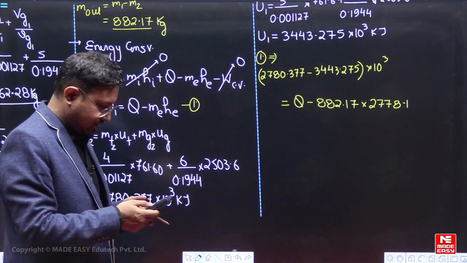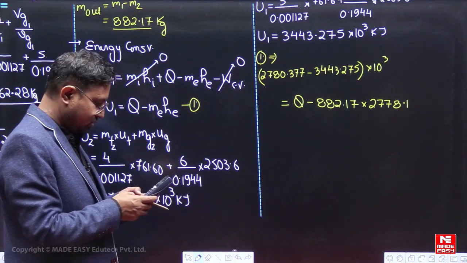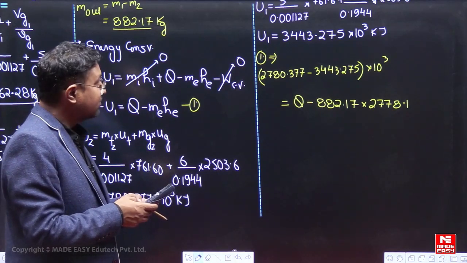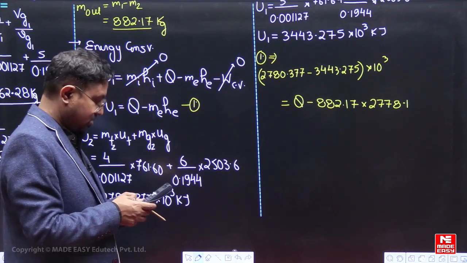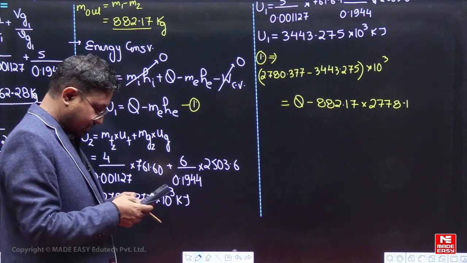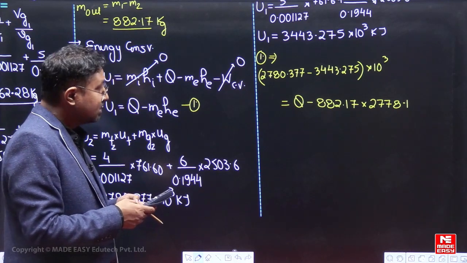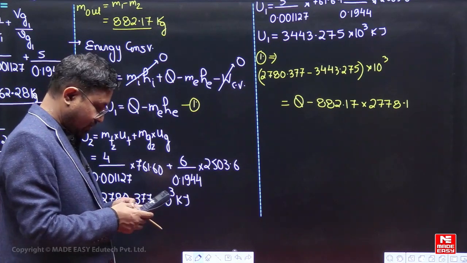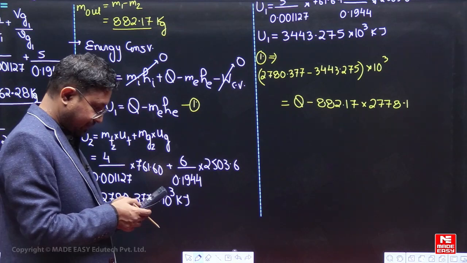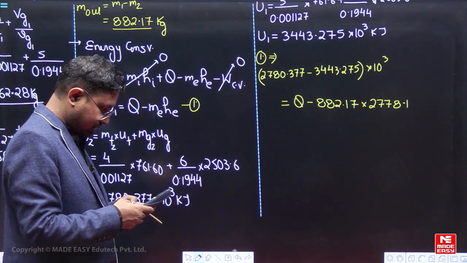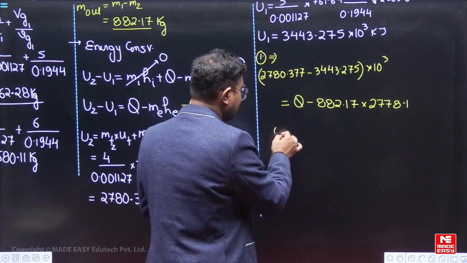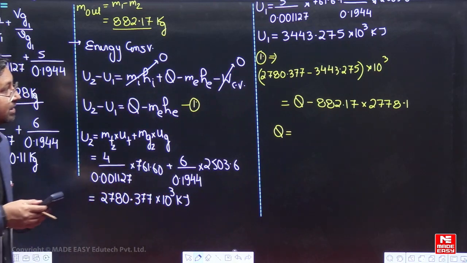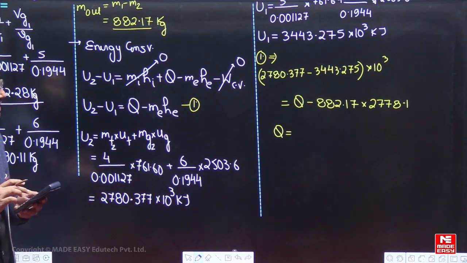तो Q निकाल सकते हैं हम. Let me do the calculation. 2780.377 minus 3443.275 into 10 to the power 3, plus we have 882.17 into 2778.1. So this Q comes out to be, this is coming out to be, just let me do the calculation once again.